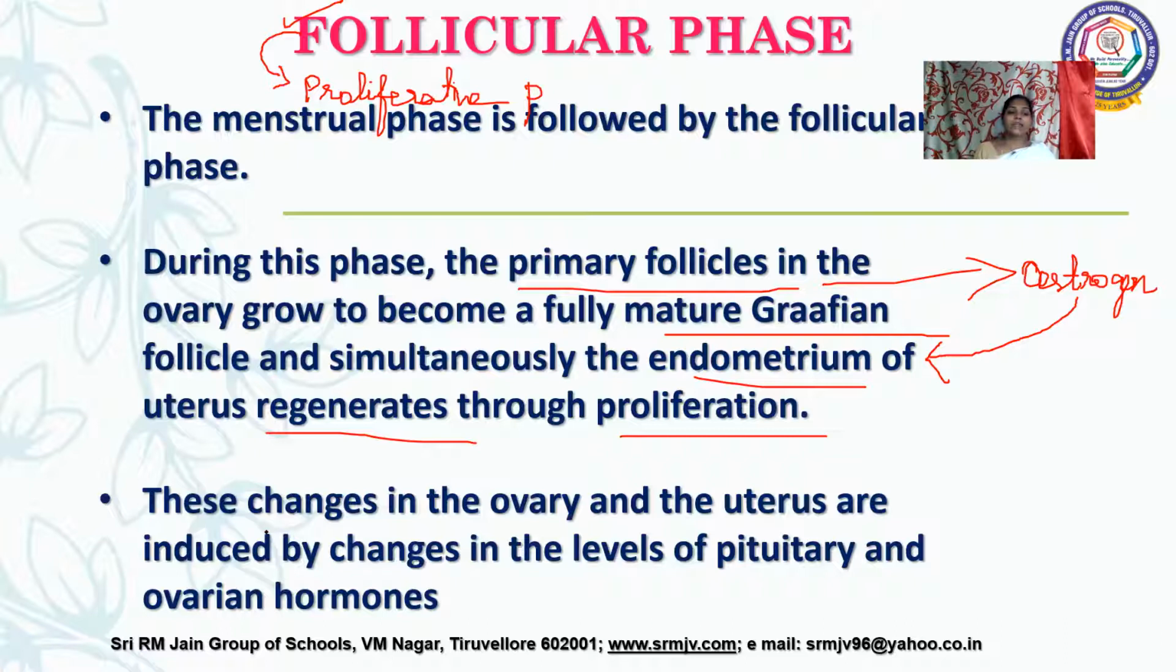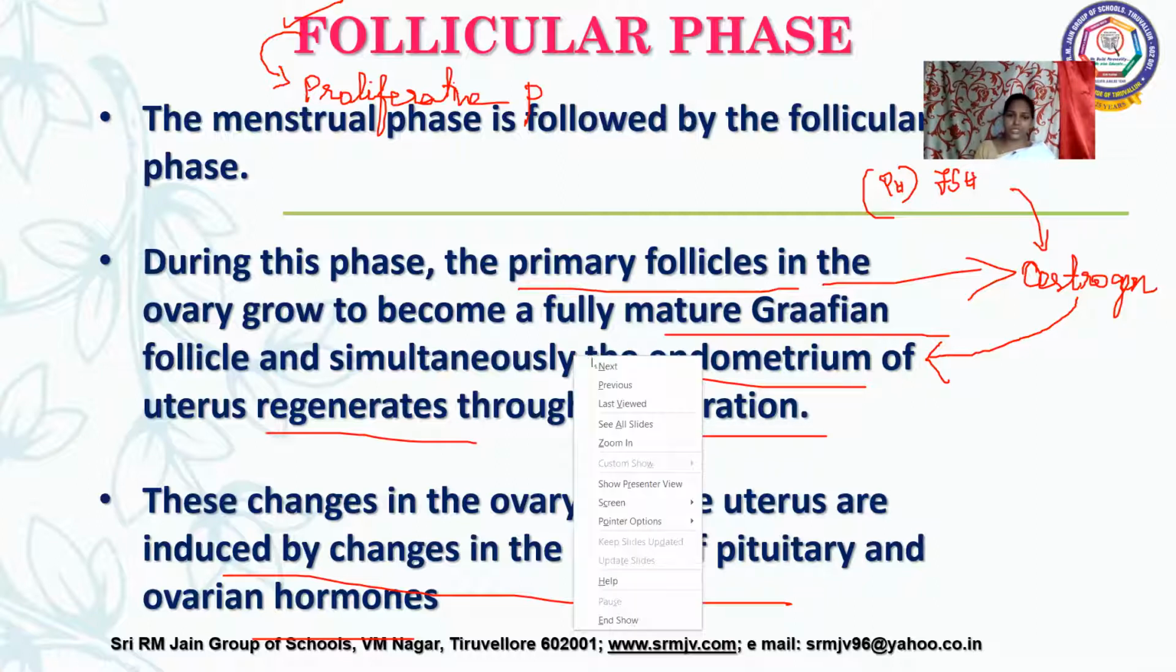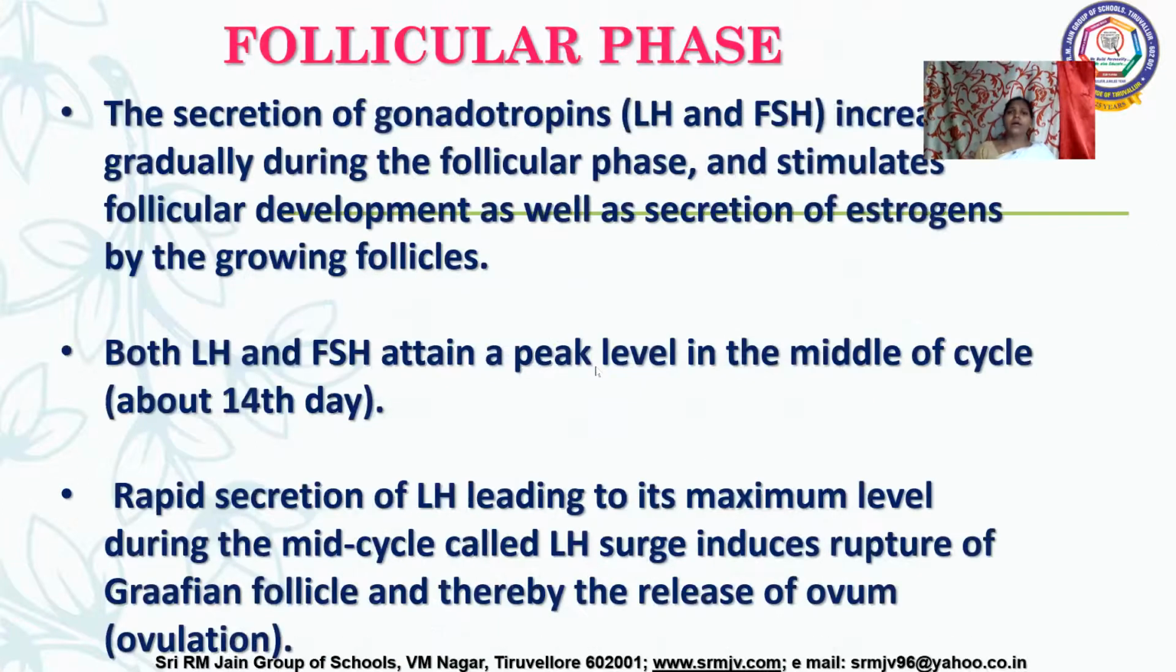These changes in the ovary and the uterus are induced by changes in the level of pituitary and ovarian hormones. Which pituitary hormone actually acts here? It is FSH. It is a pituitary hormone, and this FSH helps in the maturation of primary follicles into Graafian follicle and induces the follicles to produce estrogen, and estrogen is responsible for the regeneration of this endometrium. And next, what happens?